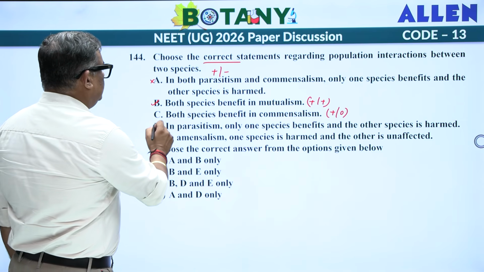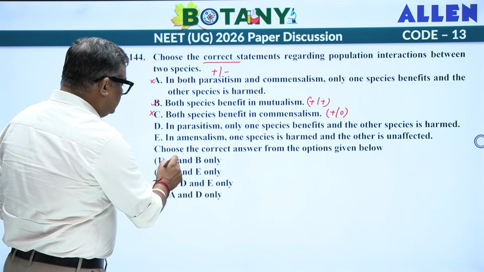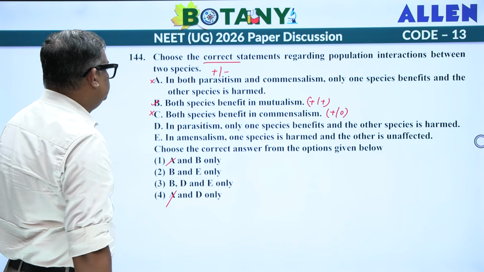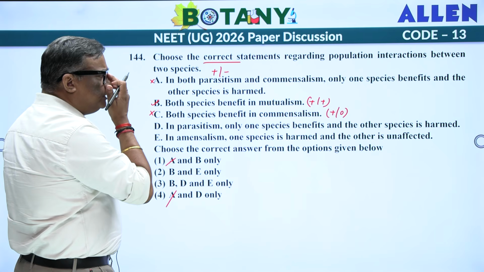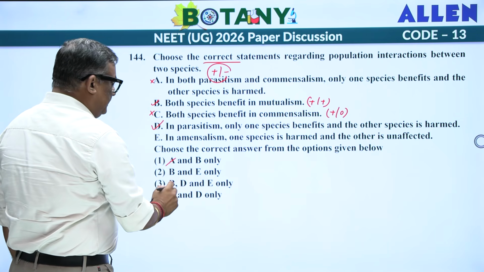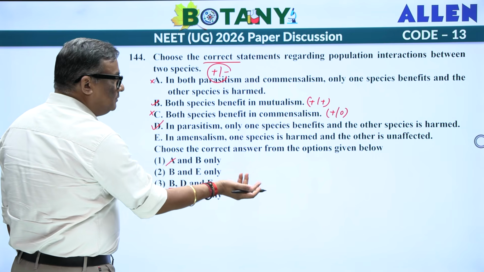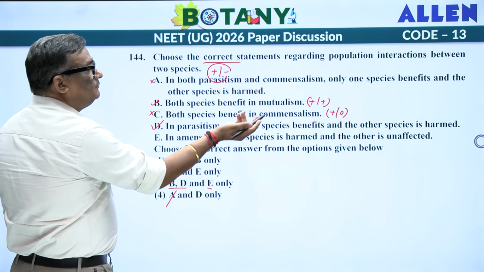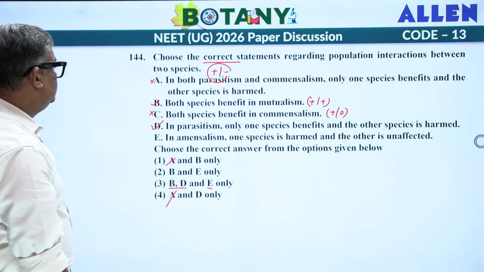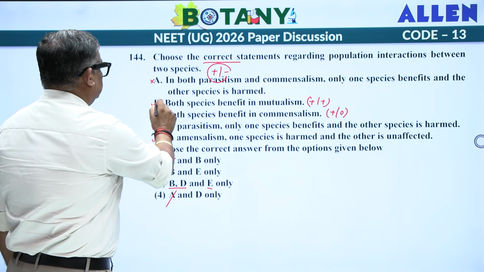So B and A and C is gone, A is gone, you are left with only 2 now. In parasitism, only one species benefits, the other species is harmed. You can see here. So B and D and E will also become. Commensalism, one species harmed and another one is unaffected. So this goes with B, D and E.